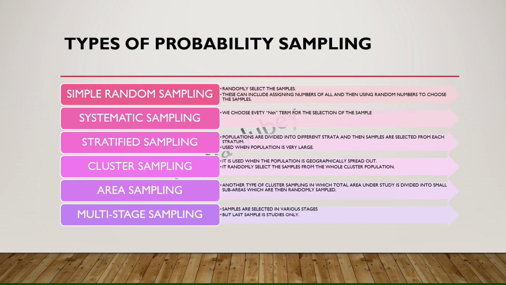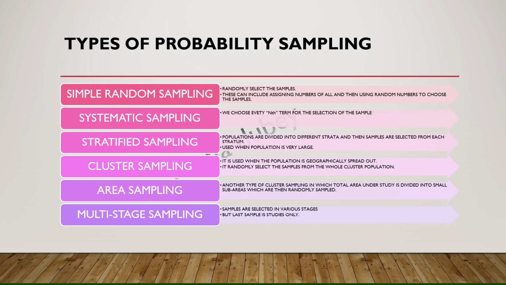For example, if I want to select 100 participants from the entire population of a university, it is kind of impossible for me to get a complete list of each and every participant. So what I can do is randomly select some areas, that is a college or any specific stream. Then from that stream or from that college I will randomly select my samples. This becomes my cluster sampling.